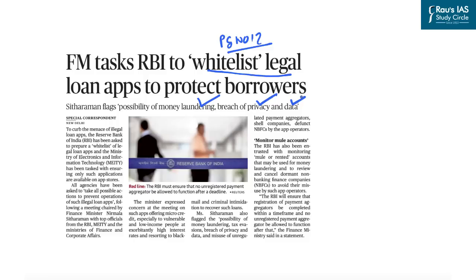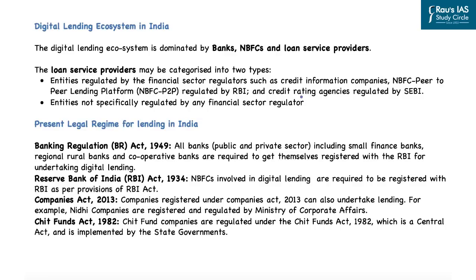In this context, let us try and understand how the digital lending ecosystem in India looks. Also, what is the present legal regime for lending in India? After that, we will look at the models of digital lending and what is the present status of digital lending in India. And lastly, we will look at the need for regulation of such digital lending and also the regulations that have been brought out by the Reserve Bank of India for digital lending in India. So let us look at all these aspects one by one. Now, digital lending simply means online disbursal of loans.